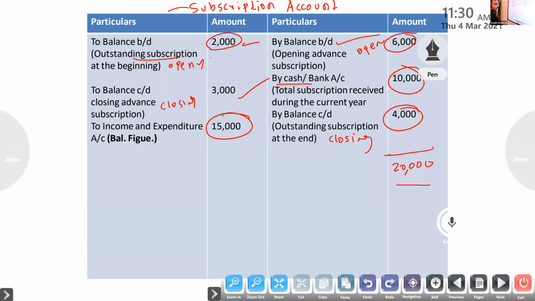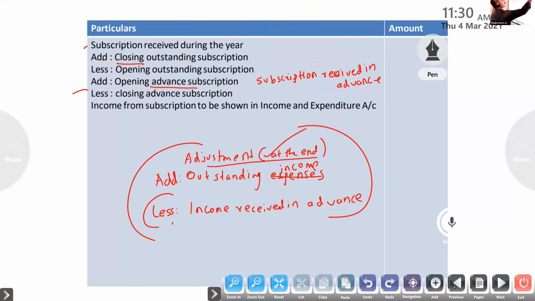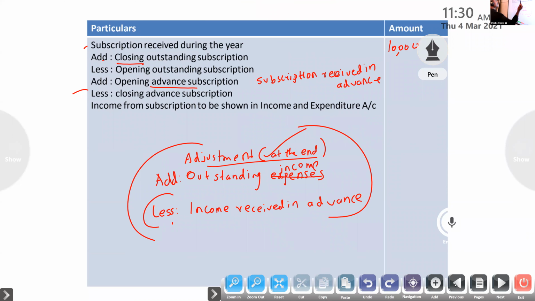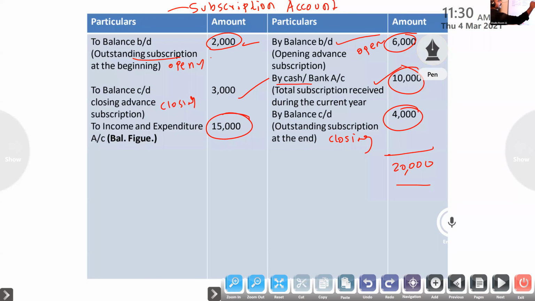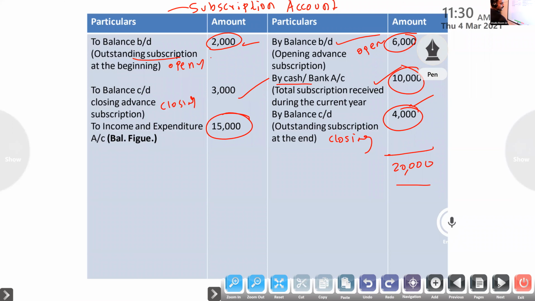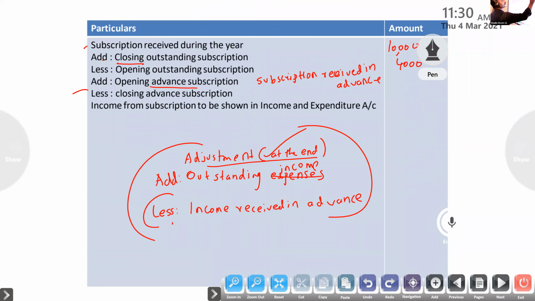Suppose in this question, you look at subscription received 10,000. Now, closing outstanding subscription is given as 4,000. Closing add, opening 2,000 less, I get 2,000.